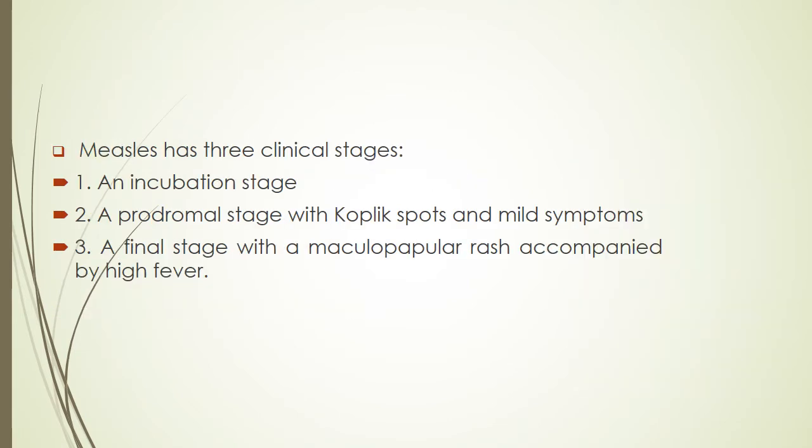Measles has three clinical stages. The first stage is the incubation stage. The next stage is the prodromal stage with Koplik spots and mild symptoms, and the final stage with a maculopapular rash accompanied by a high fever. Hence, in the definition also we have seen it's a viral infection that ends in a final stage with a maculopapular rash accompanied by a high fever.